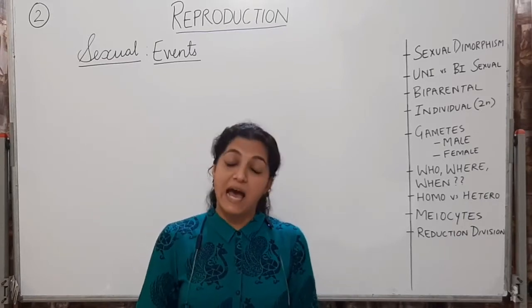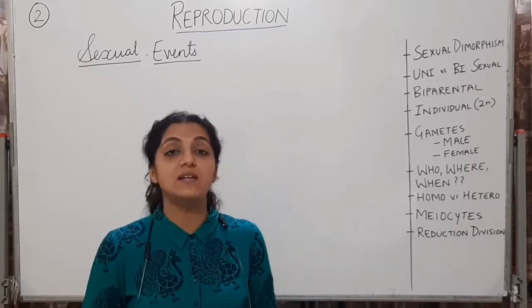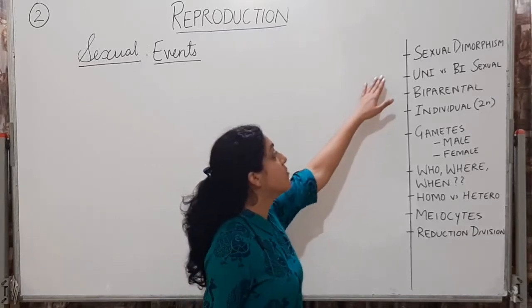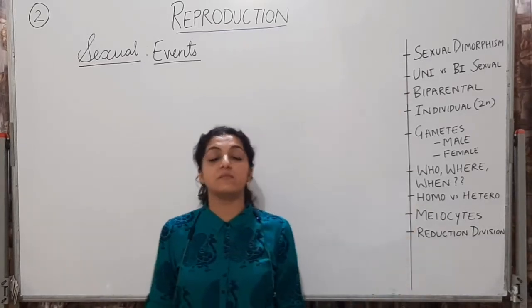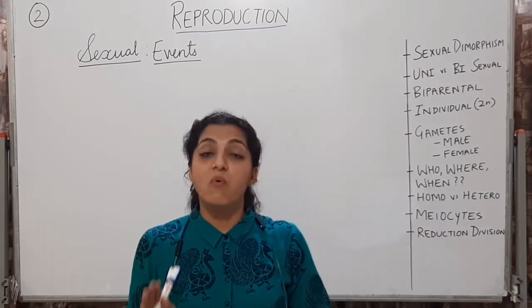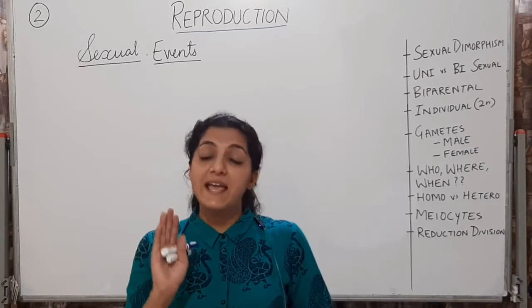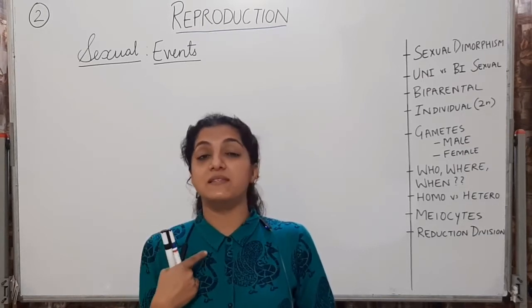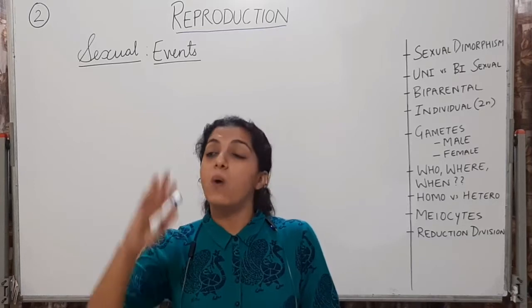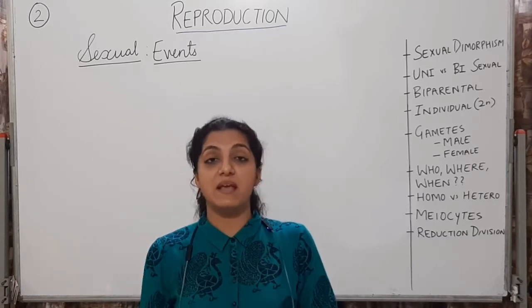Now, to understand the events of sexual reproduction, let us first understand what is sexual dimorphism. Sexual dimorphism means that in a species, like human beings, we can morphologically identify one is male and the other is female.